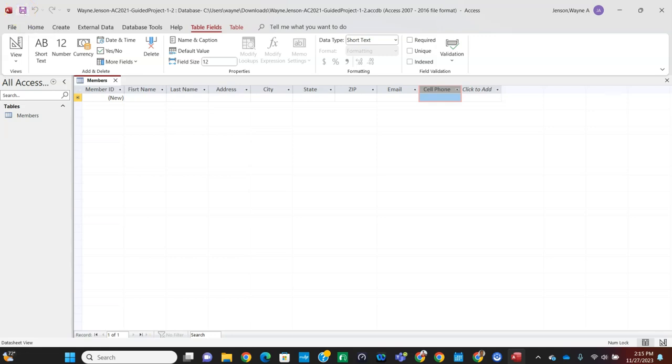And then we're going to enter the member records in the members table. We're going to enter some records into our new table that we just created. So we're going to click on the first name cell in the append row. So right here, see the row with the gold asterisk there, that's the append row.